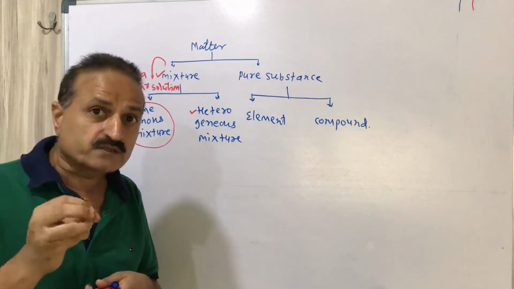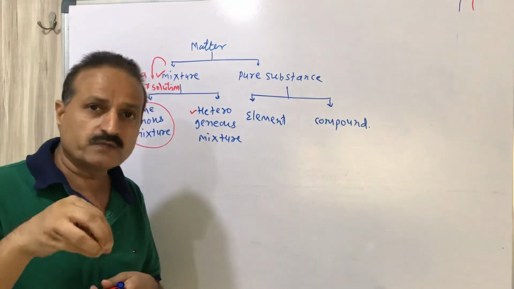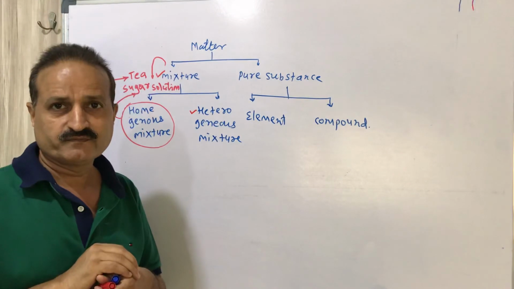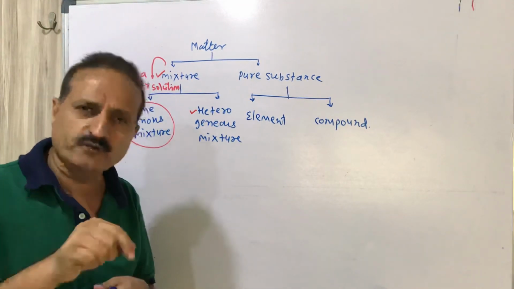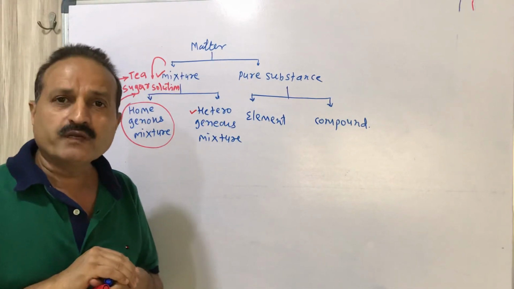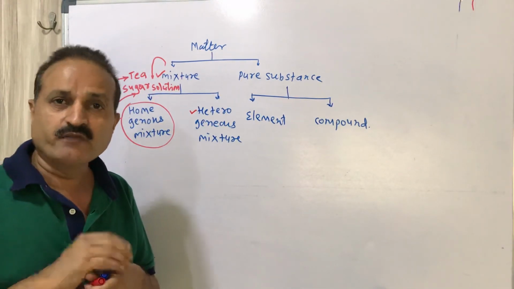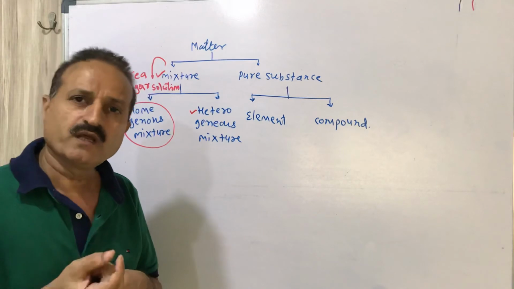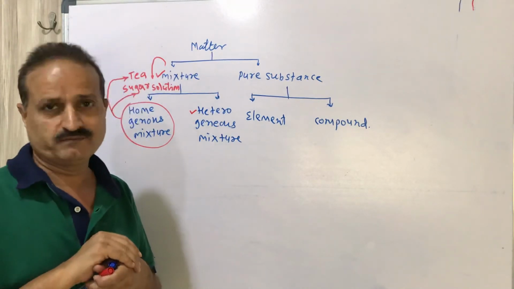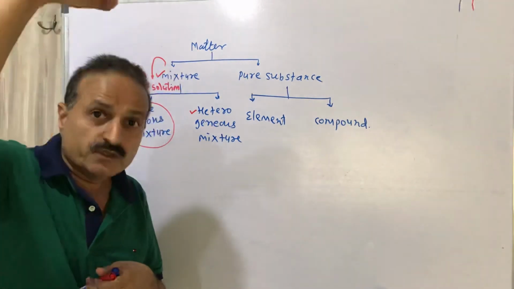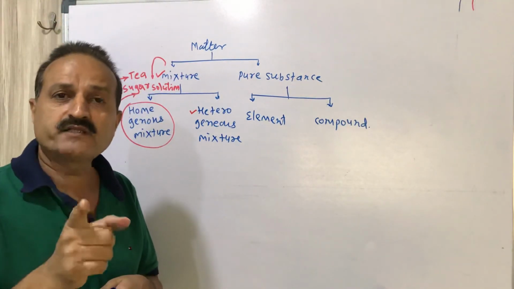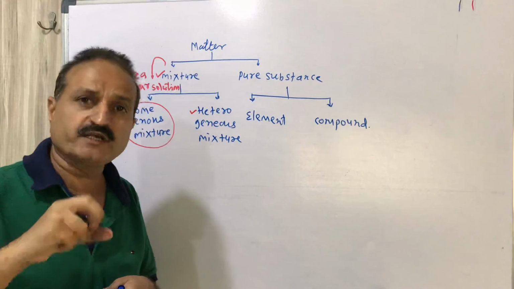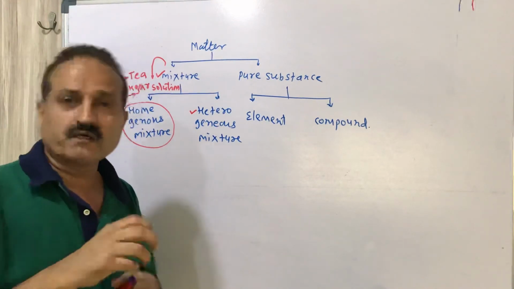If you add some stones into water and rotate it, try to mix it, you will definitely see the stones and the water separately. If you add dust to water, you can see the dust and you can see the water.